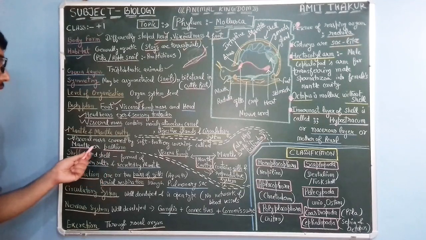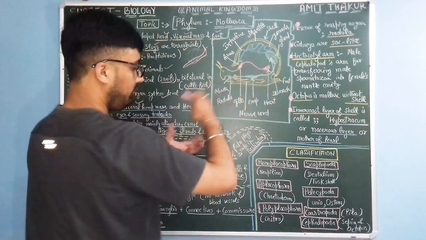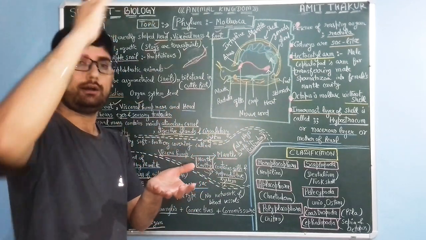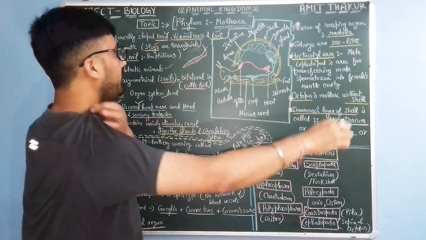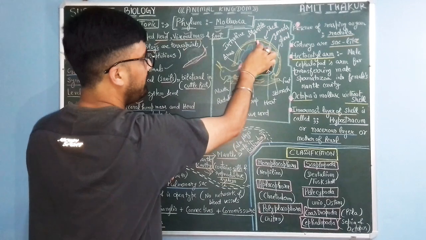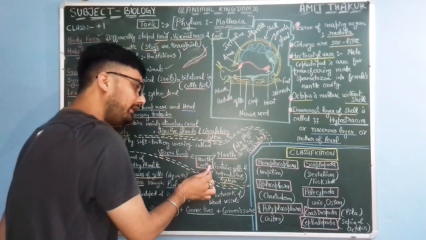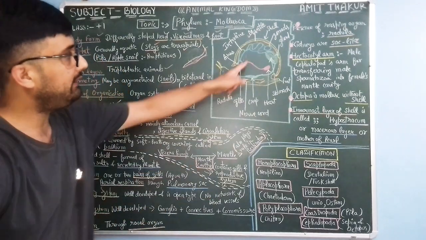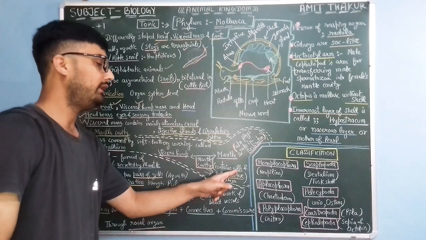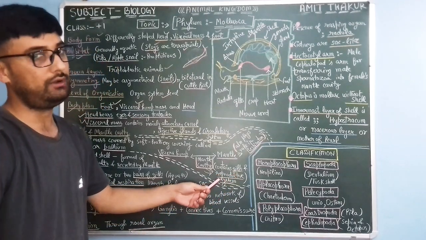It has two names, mantle and pallium. This visceral hump, hump means like the hump of a camel, the hump of an ox. So this is the visceral hump and this is the mantle. Between this visceral hump and mantle there is a mantle cavity, and this mantle cavity contains gills for gas exchange and the reproductive system or gonads.